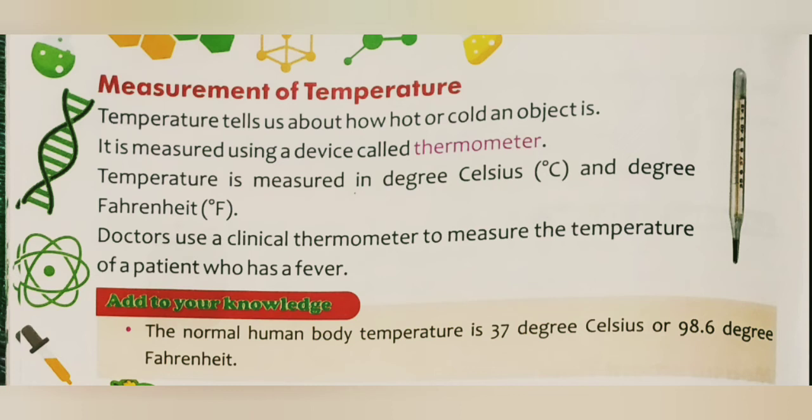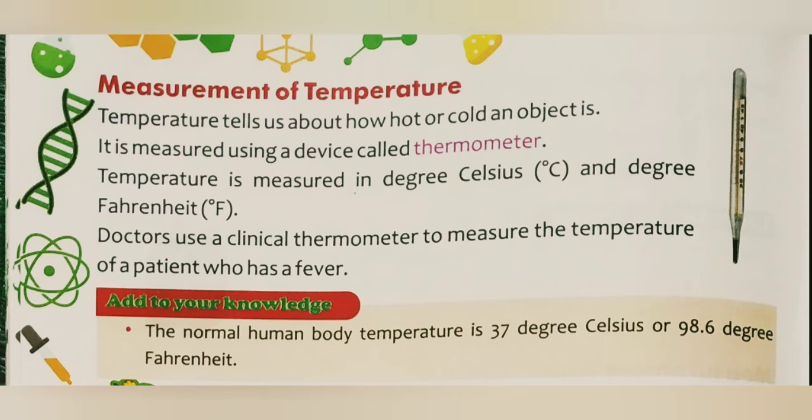But just like other measurements, temperature is measured in degrees, like degree Celsius. We write Celsius in this way: mark a small dot and then write C, degree Celsius, and degree Fahrenheit. So temperature is measured in degree Celsius and degree Fahrenheit.